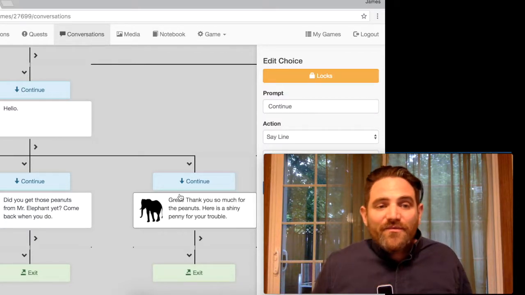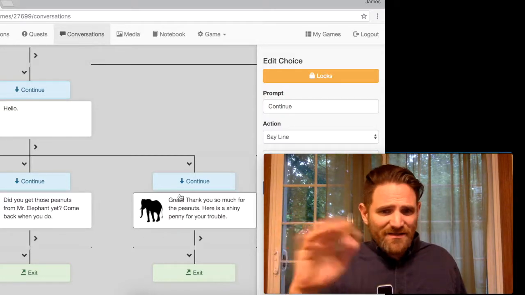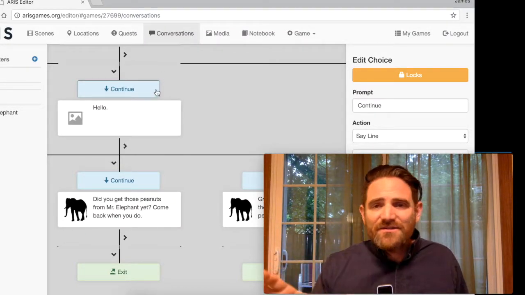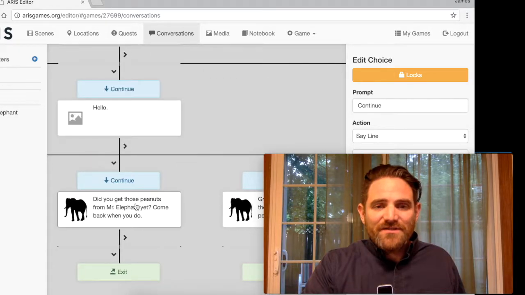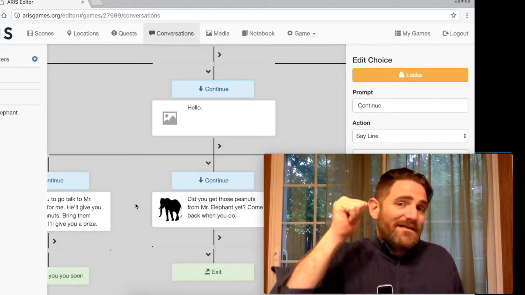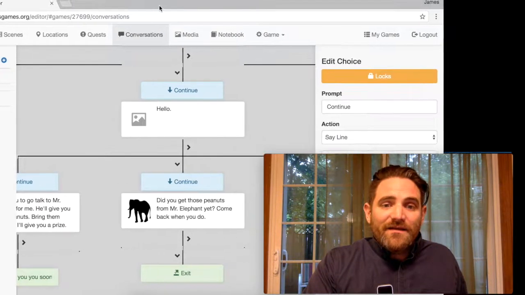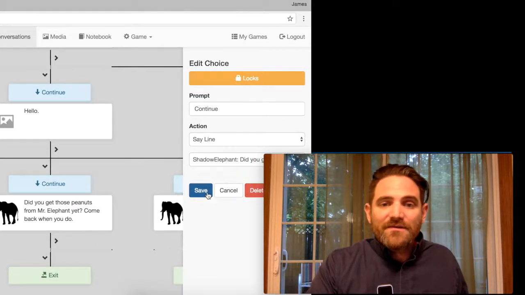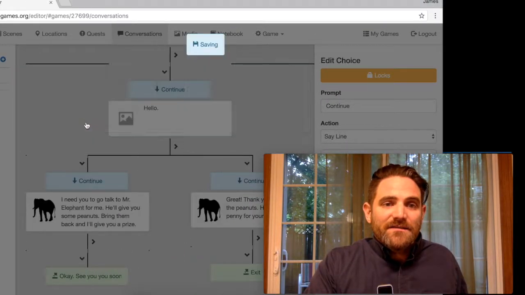But if you're in the other group of people trying this out, and you've been trying to get these three things to work and it's just not working, then let's make things easier. You don't actually need all these different conditions just to have a quest. You really only need send on the quest and complete the quest, right? So we can just delete this middle option completely. Click there, and I'll show you what it looks like if I do that. Delete it, and I'll say, yes, delete it please.